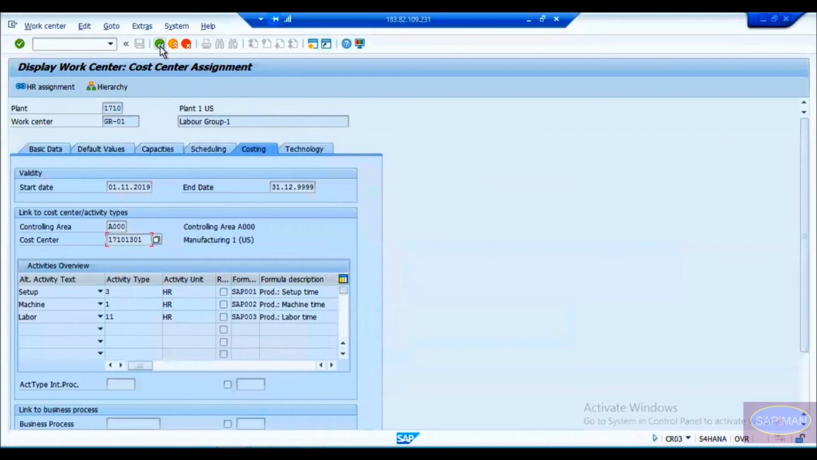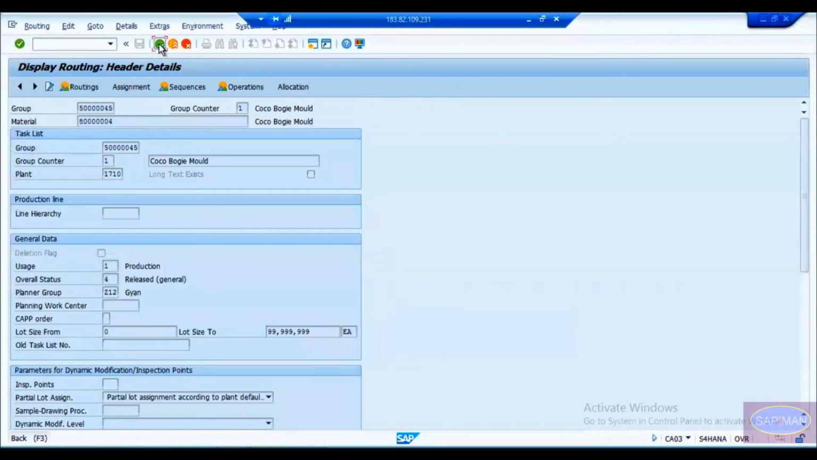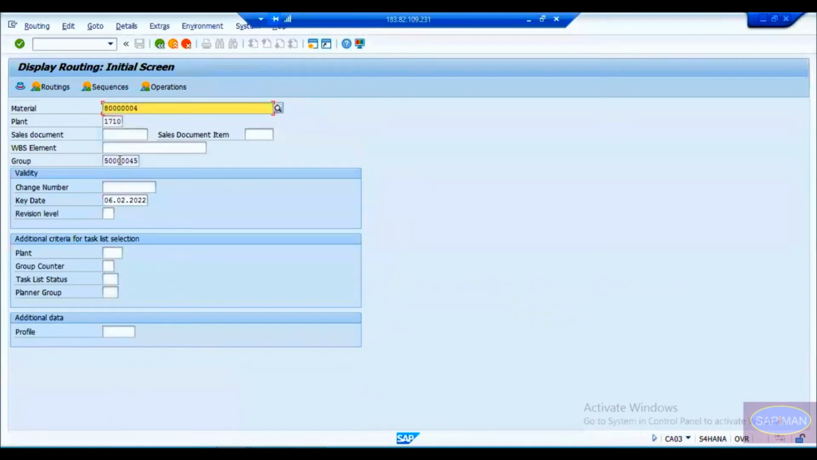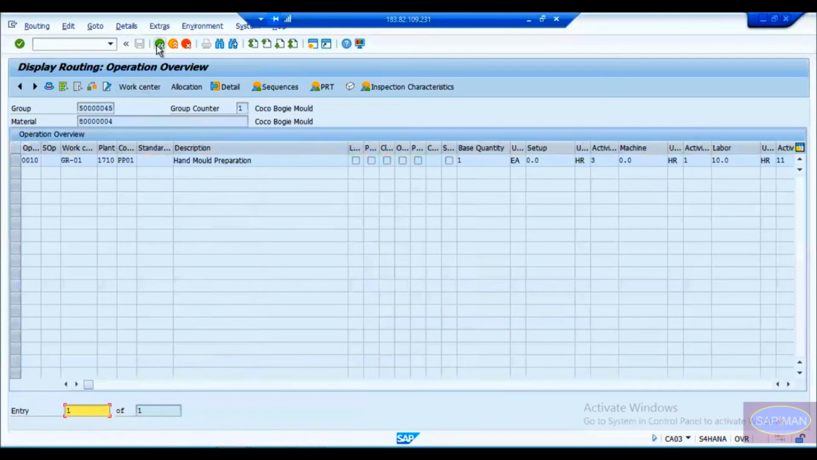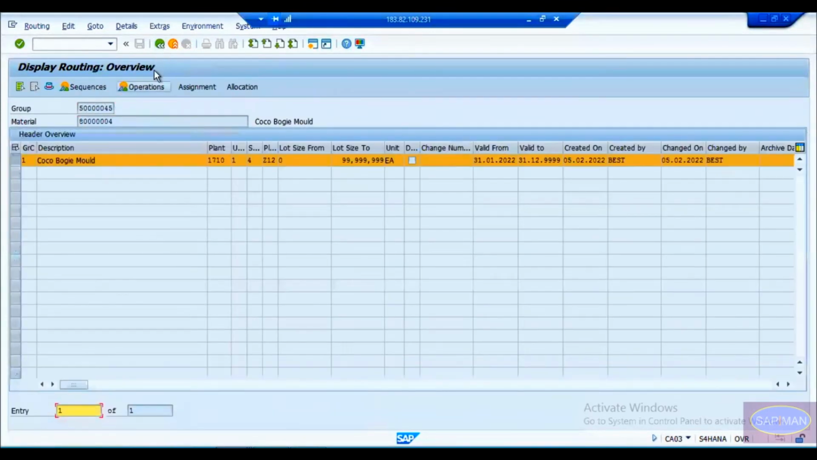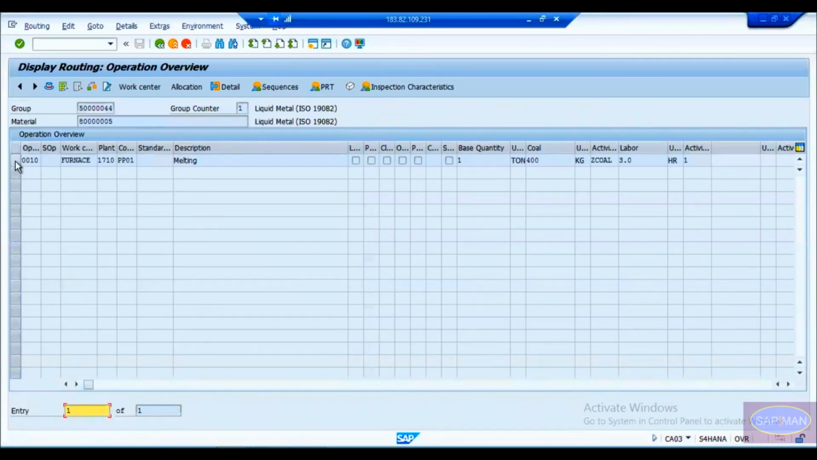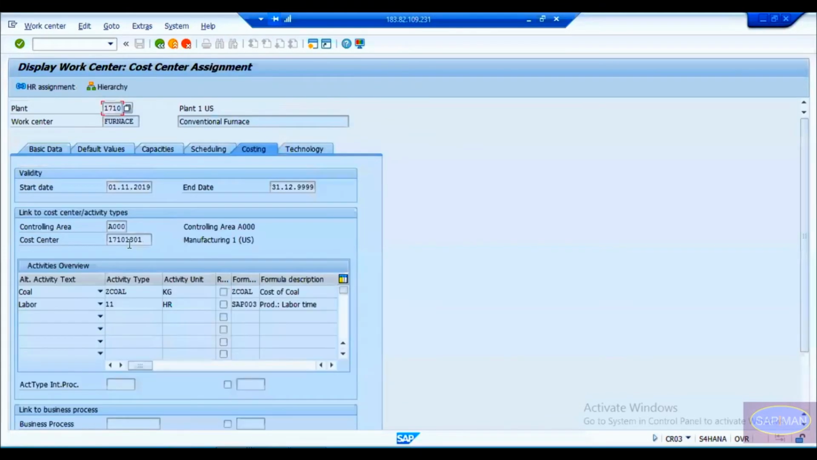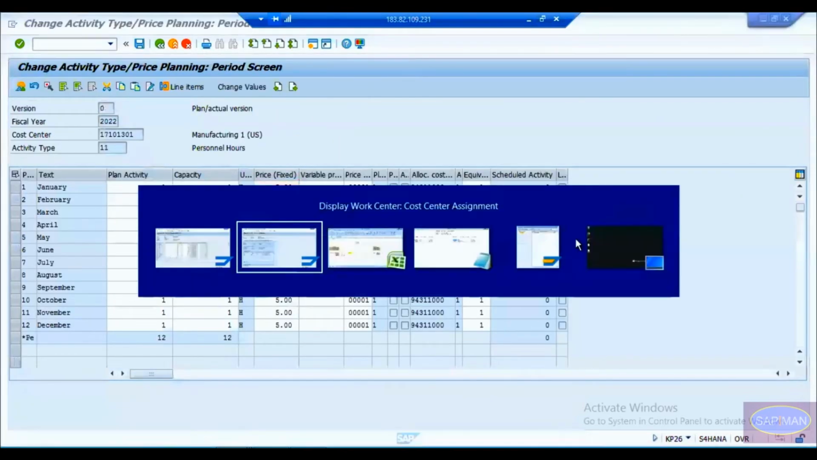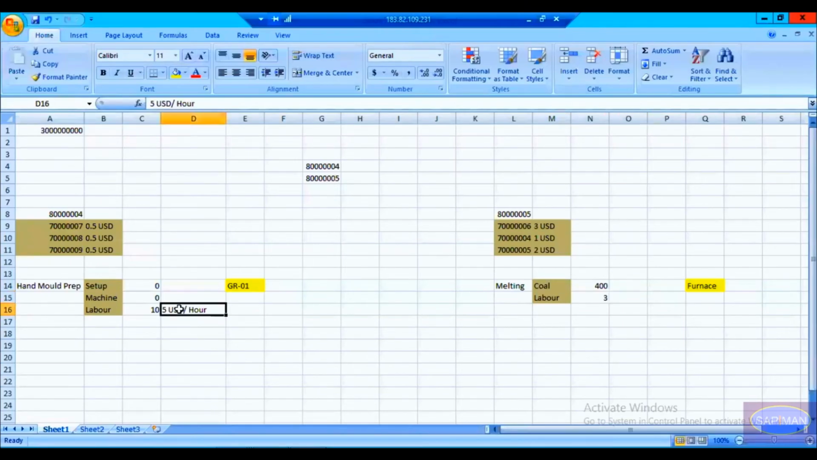I will go to the routing again and show it to you. Okay, so I'm using this furnace here, and if I go to the furnace here, what activity type I have mapped, you see, and what cost center? Same cost center, and for labor, same activity type. That means here also it is 5 USD per hour, right? Here also it is 5 USD per hour.